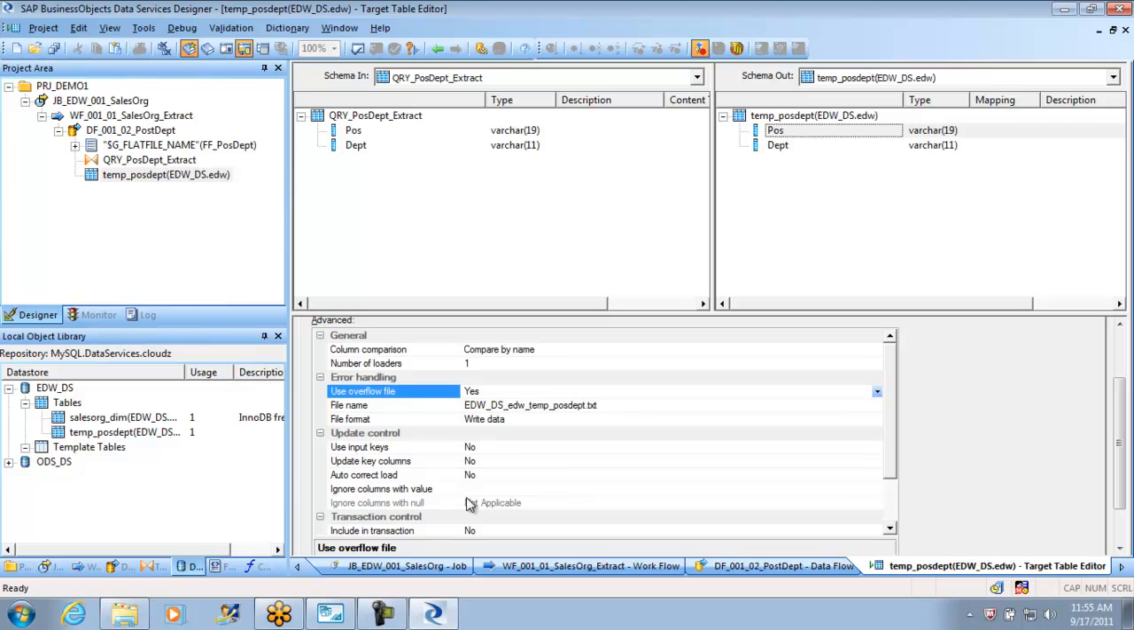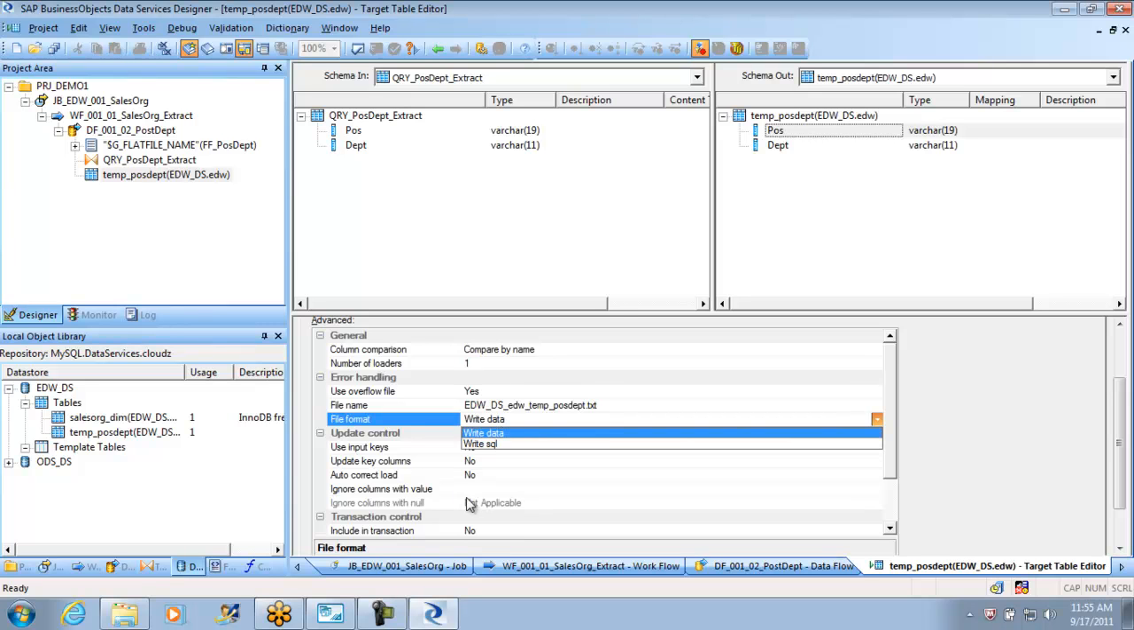If you say yes, then the file name is edwds edw temp post department.txt. It automatically appends the data store name and the database table name. But if you want to change it, you always can. File format is write data or write SQL. Our source is a data file, right? So we better keep it write data instead of write SQL. And I'll use input keys.